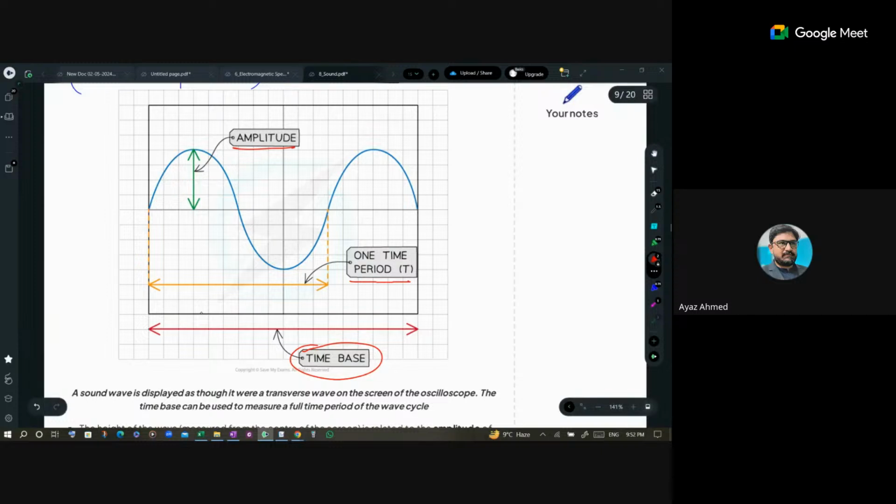What about this wave? Is its loudness less or more than the blue one? Less. Hassan, are you agreed to?